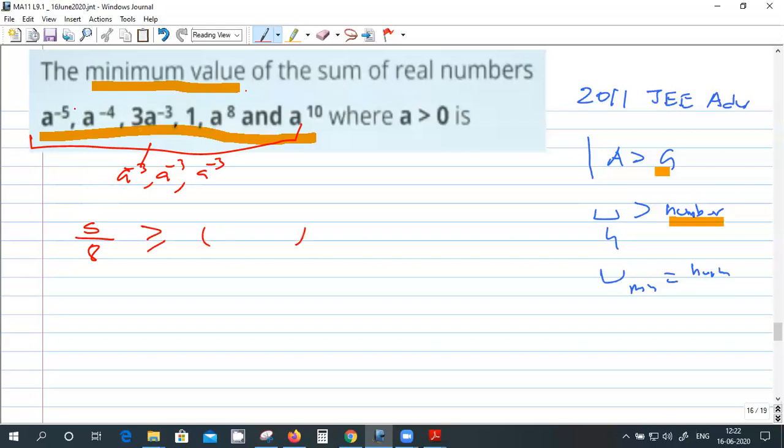So A will cancel out: minus 5, minus 4, minus 9, and then here it is minus 9. So minus 18, so it will become 1. So the sum is greater than or equal to 8. The minimum value is 8.